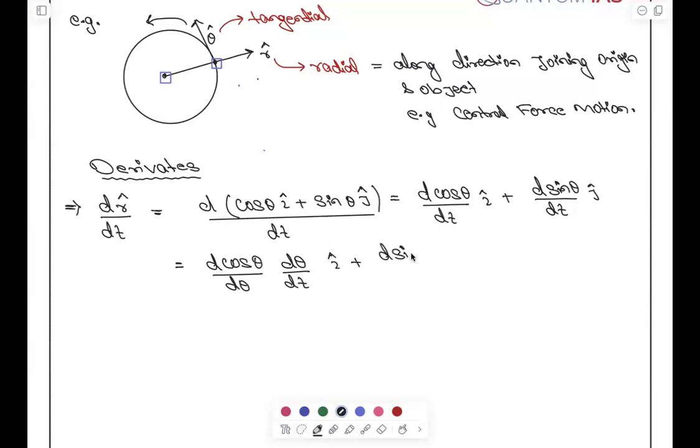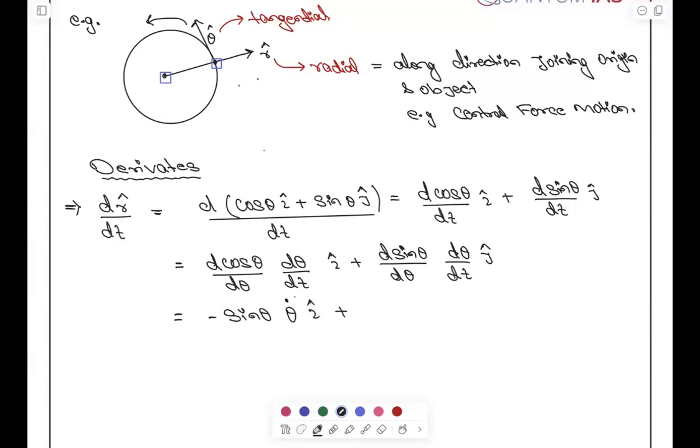What rule is this? Chain rule. Because it is chain, not a rule. Function. Yes, very good. And again d theta by dt j cap. Now d cos theta by d theta is equal to minus sin theta, and d theta by dt is what? Theta dot, I told you the notation just now.